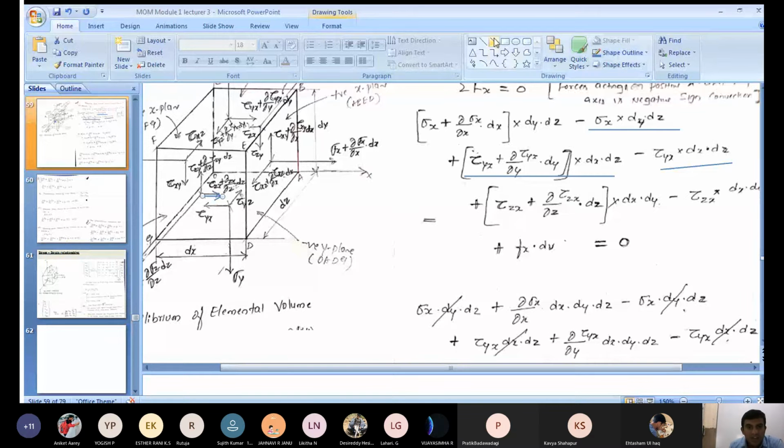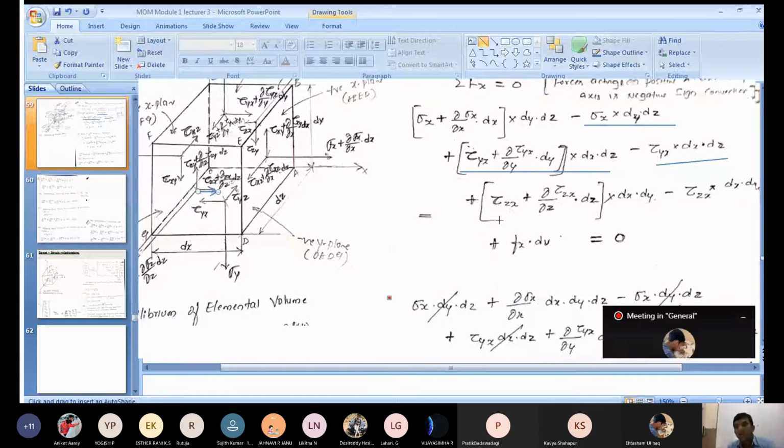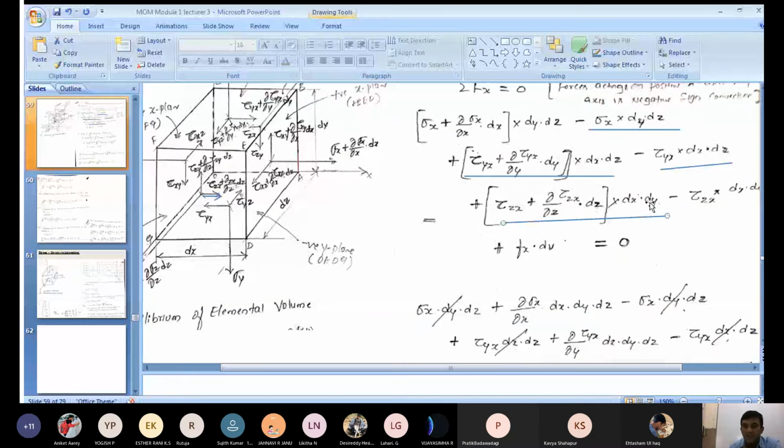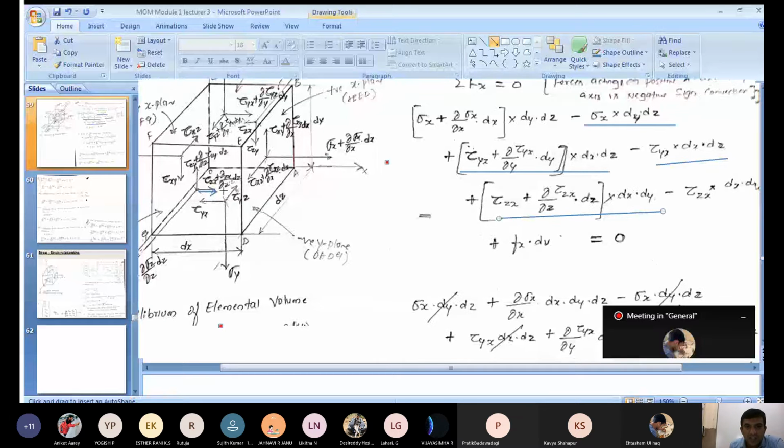Multiply by area. What is the area here? Area GDEF. GD is how much? dx. And the other side is dy. So the area is dx into dy. Now see that tau zx plus dou by dou z into tau zx into dz is the stress. Multiply by area, dx into dy. That gives a force. Again, is it in the positive x or negative x direction? Which direction is this stress acting here?